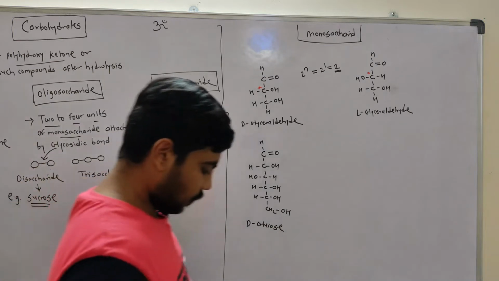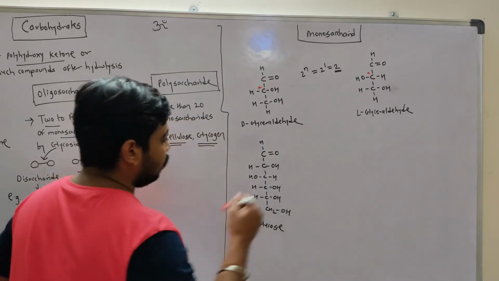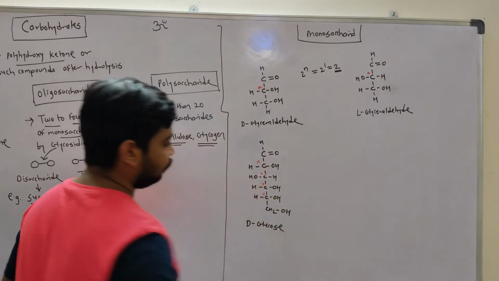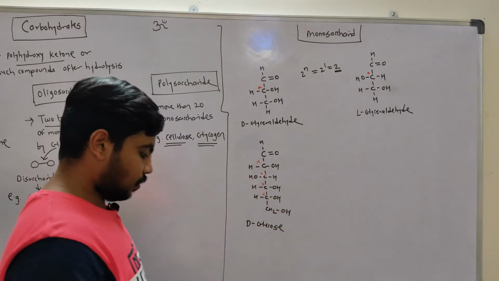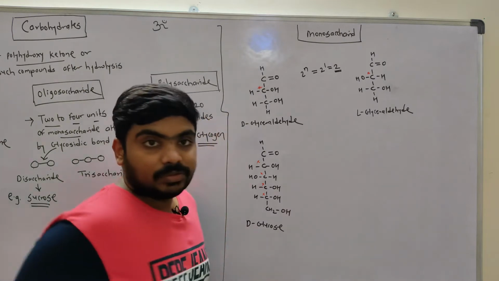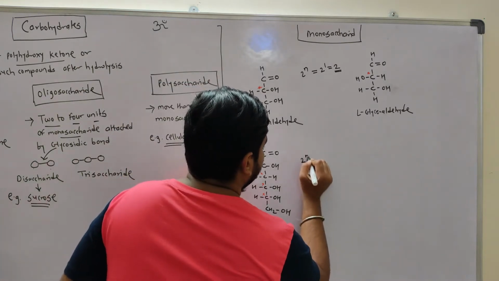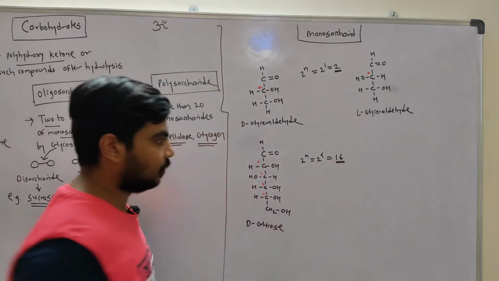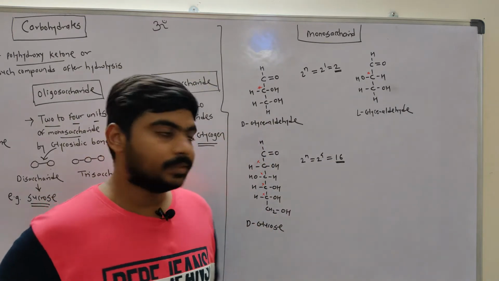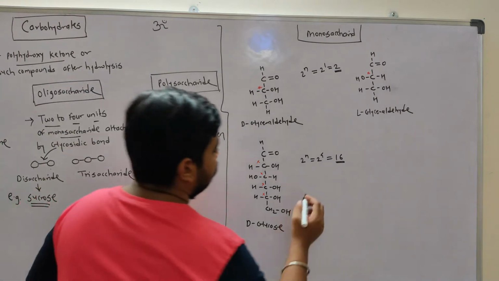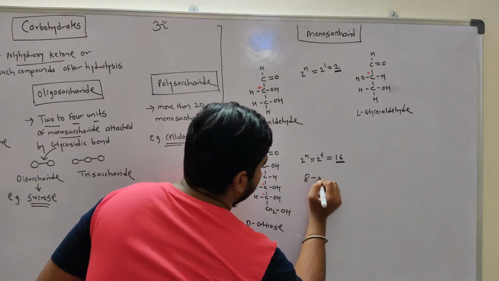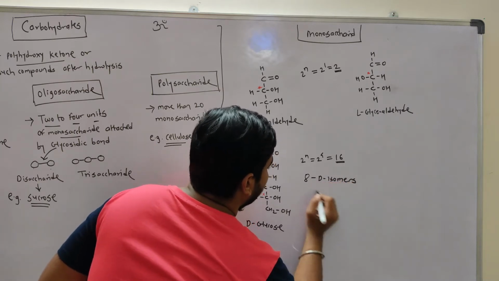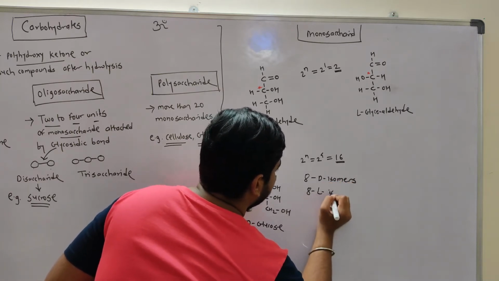If you see the structure of glucose, there are 4 chiral carbons, 1 2 3 4. So how many optical isomers will it have? 2 to the power n. So 2 to the power 4 will be 16 optical isomers, and out of 16, 8 optical isomers are D isomers and 8 are L isomers.